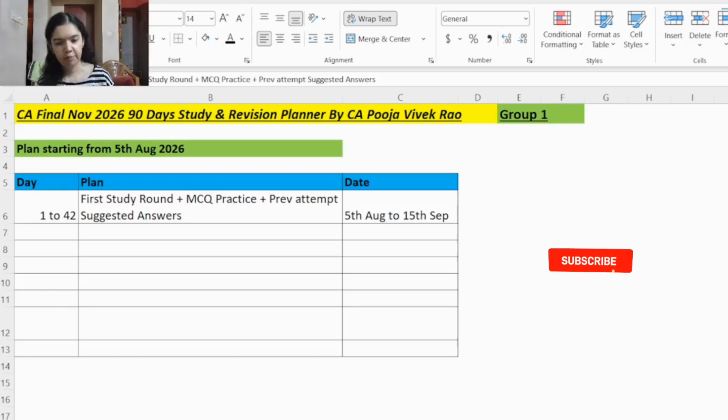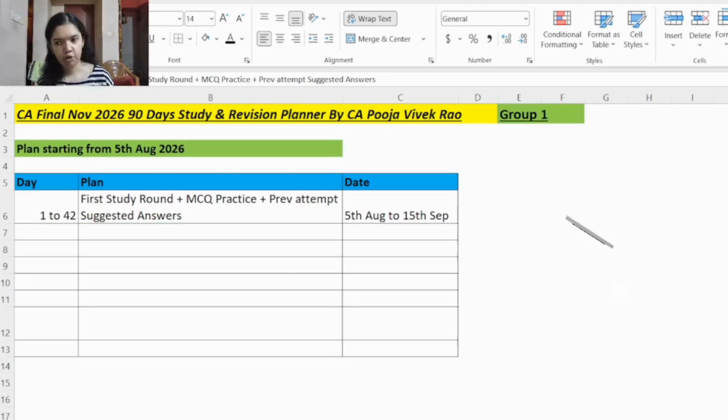Then for AFM, while preparing notes, one important thing is to make notes of the formulas, because in each practical question, while solving each practical question, different formulas will be there. So make note of each of the formulas, and for AFM, don't ignore the theory part also. For each of the chapters at the starting there will be theory, right? Study that also and make notes of the important concepts also from that theory.